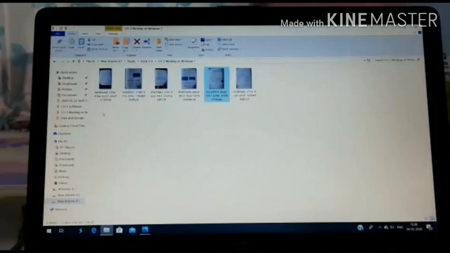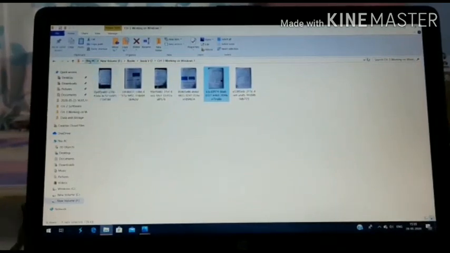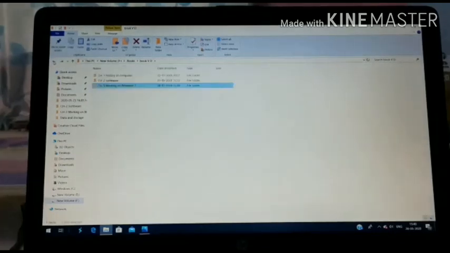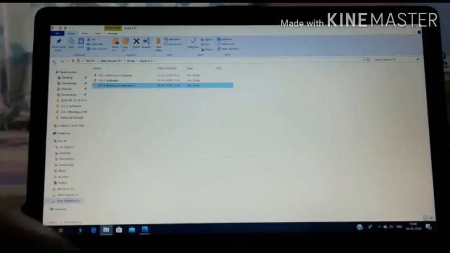Now I will show you how our navigation buttons can work. See the left button. If I click on that button, what will happen? It will send me just one location back. So if I click on the back arrow, I will be going to the previous location.